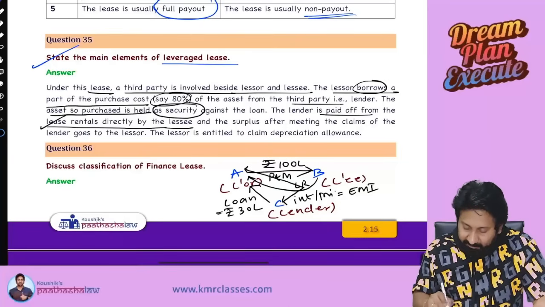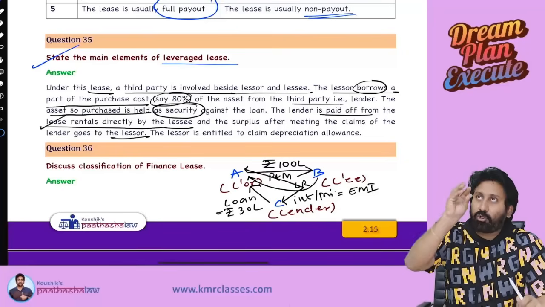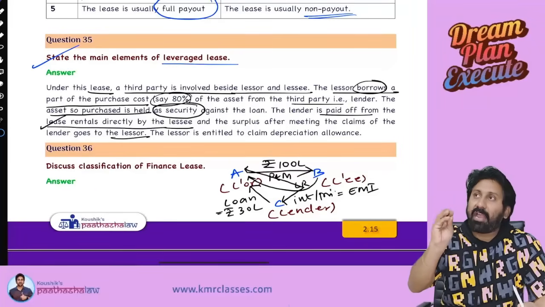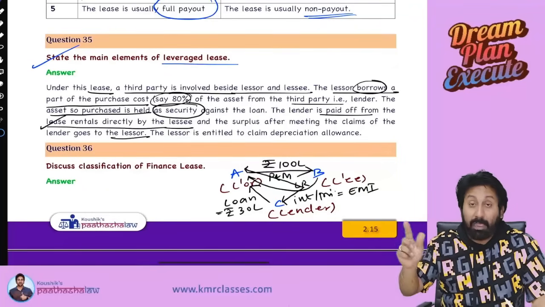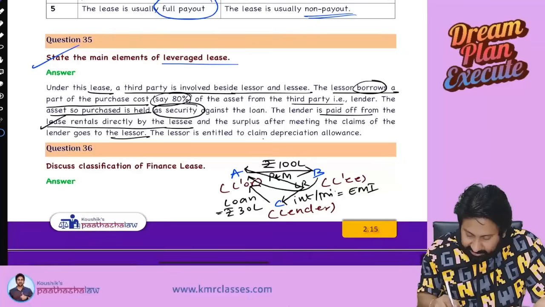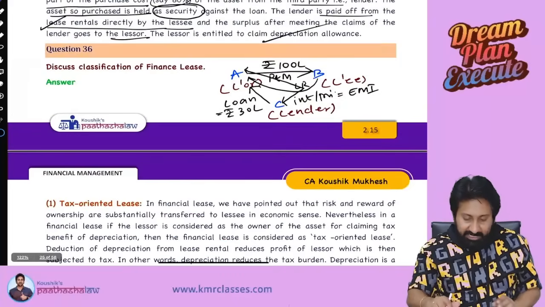Means the lessee, instead of paying to the lessor, to the extent of the loan EMI, will directly pay to whom? The third party. The surplus after meeting the claims of the lender goes to the lessor. Means total lease rental is, say for example, 5 lakh. 1,50,000 I have to pay to the lender. Balance of 3,50,000 I will pay directly to the lessor. Lessor is entitled to depreciation allowance. Over. Very, very important. Leveraged lease.